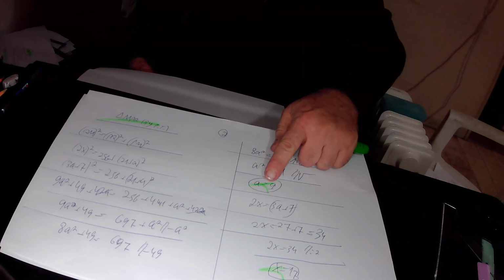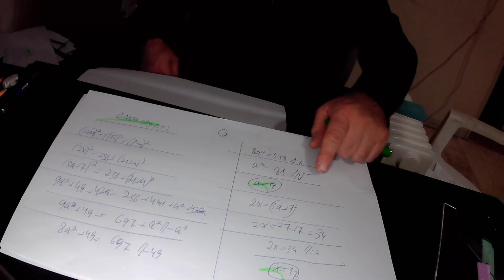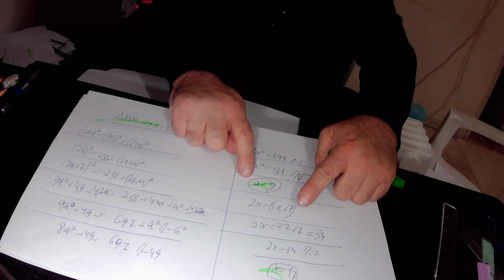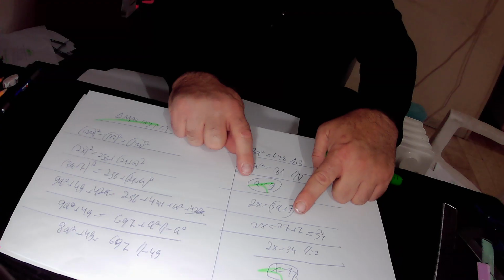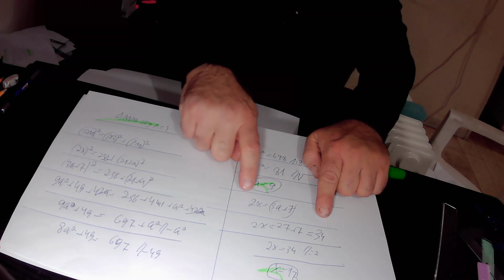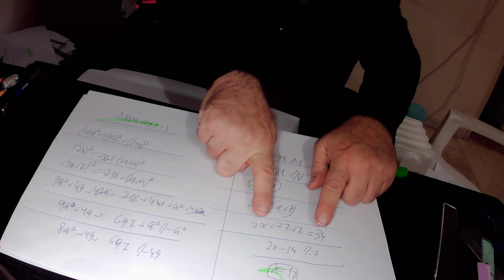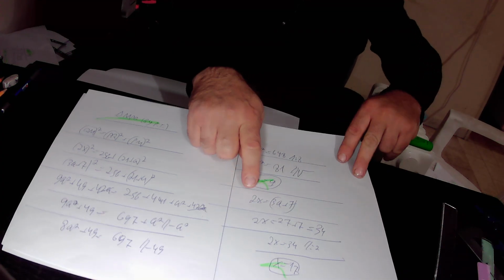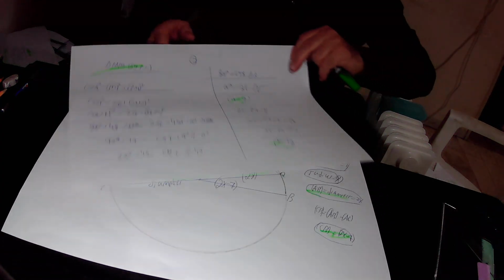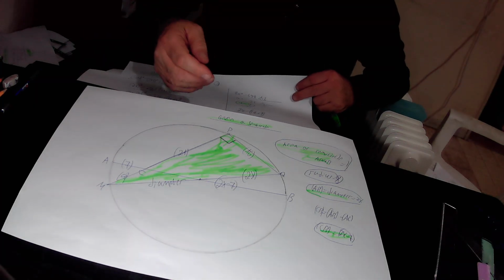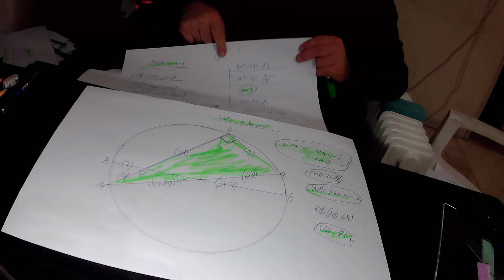We found out that 2x equals 3a plus 7. A is 9, so 3a is 3 times 9, that is 27, plus 7. 27 plus 7 is 34. So in total, 2x equals 34. Here we divide this equation by 2, and we find that x equals 34 over 2, that is 17. This is to say the radius of this semicircle, x, equals 17 units in length.